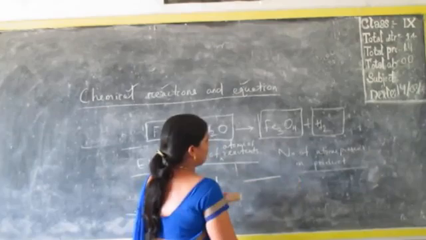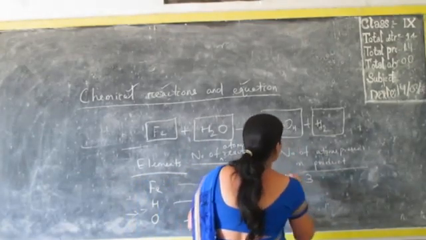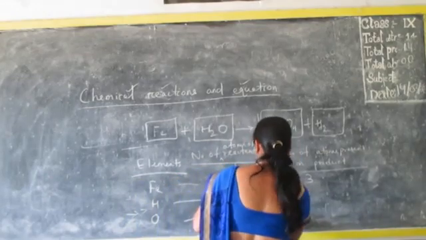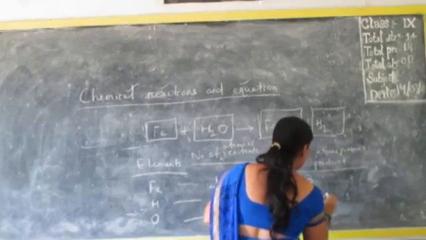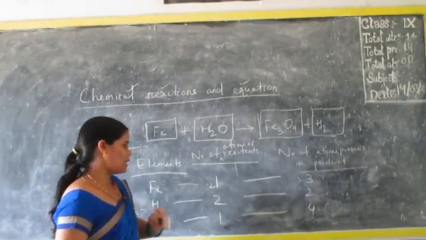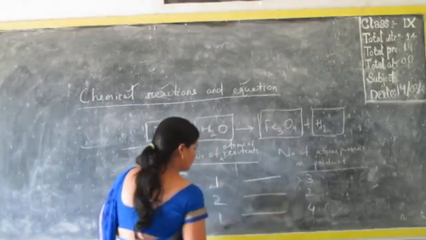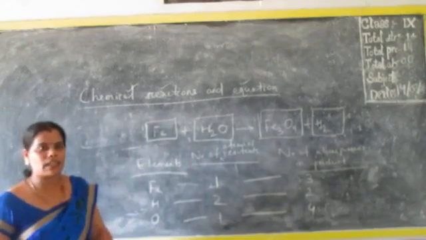Here in the product side, Fe3, that means three atoms of ferrum are present, and oxygen is 4. Sorry, here it is 4, and hydrogen is 2. If you compare the numbers, is it balanced? Only the ferrum numbers are not equal, but the hydrogen and oxygen atoms are unbalanced.